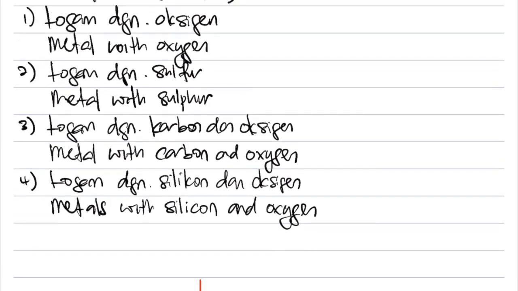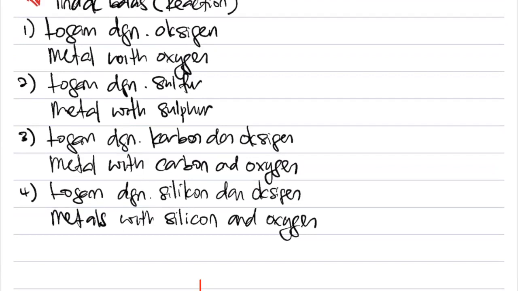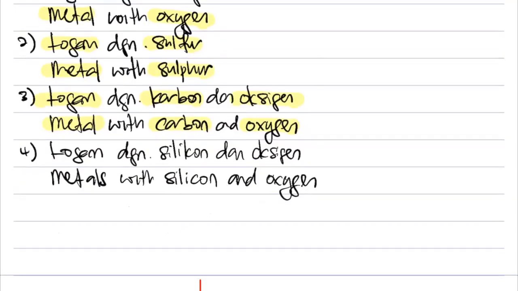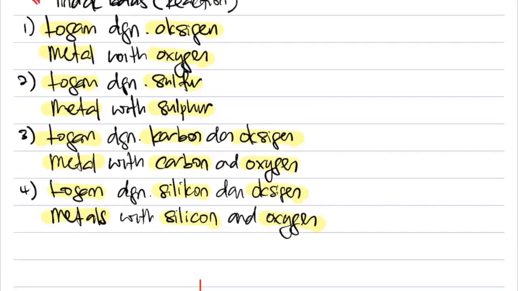So these are the 4 things you need to know. Ini adalah 4 tindak balas yang kamu kena tahu. The 4 reactions. Number 1, logam dengan oksigen, metal with oxygen. Number 2, logam dengan sulfur, metal with sulfur. Yang ketiga, logam, carbon, oxygen. And number 4, logam, silicon, oxygen. Kita ada 4. There are 4 things you need to study.